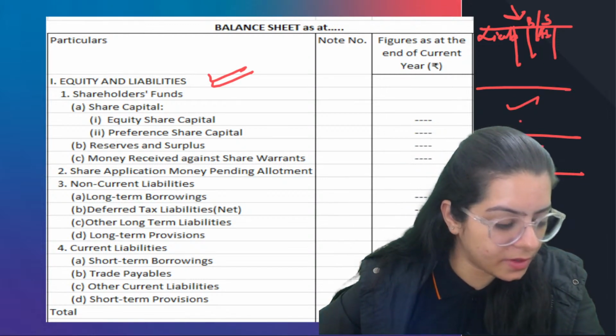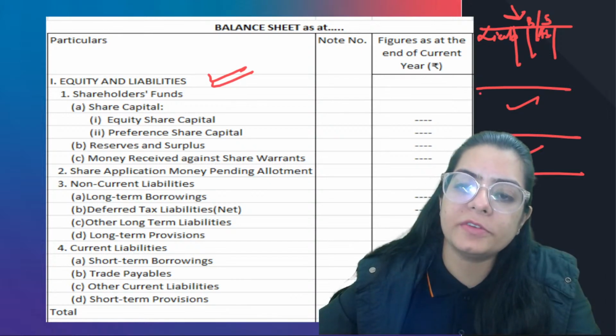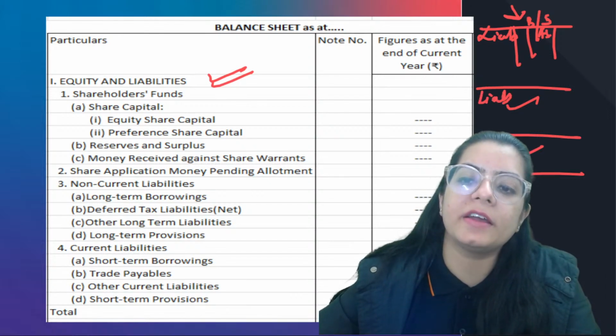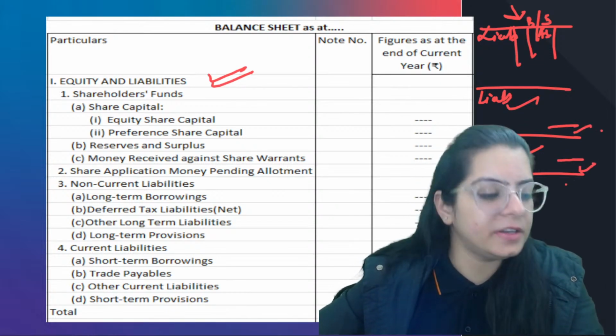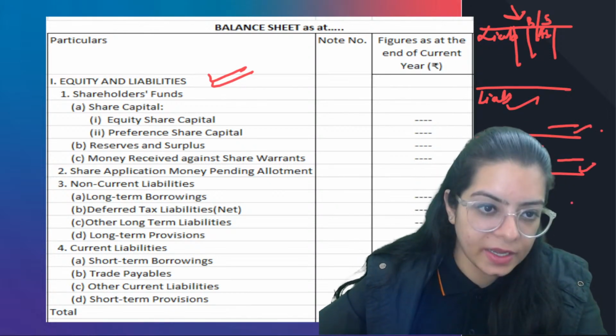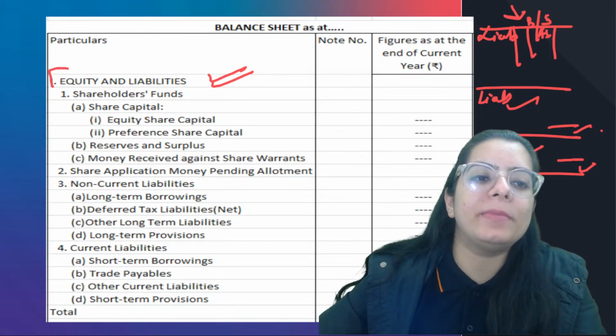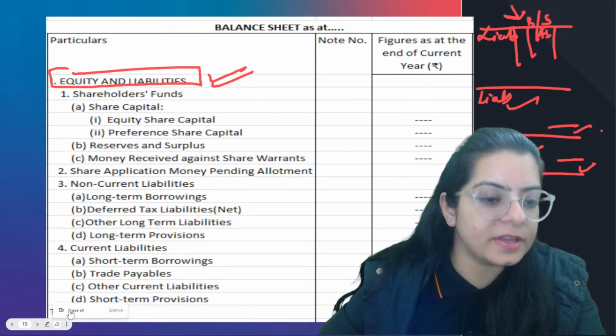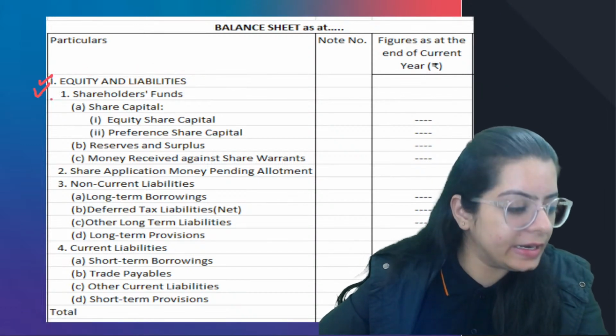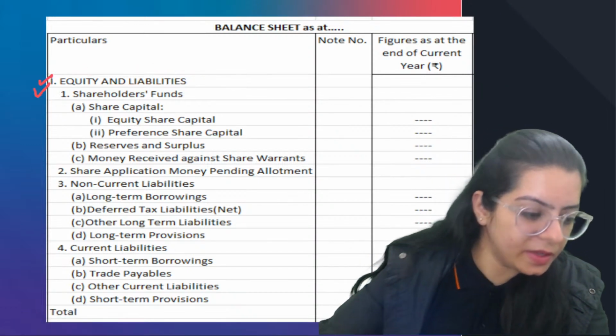this way, that we are mentioning the liabilities first and then assets in the end, but the total of assets and liabilities should match in the end. That is going to remain same, right? So equity and liability, let's understand first what comes under equity and liability, right?